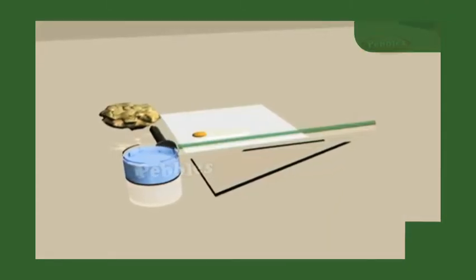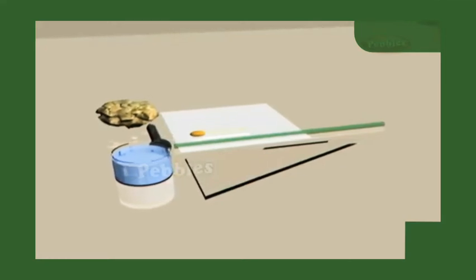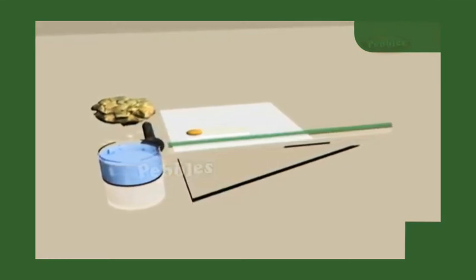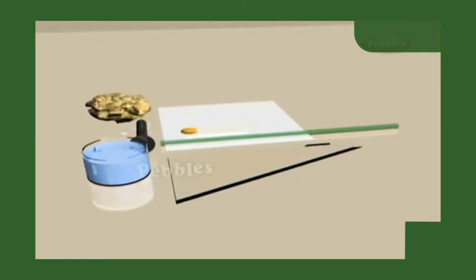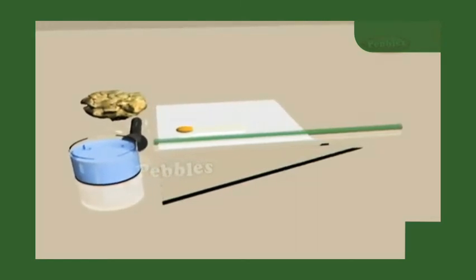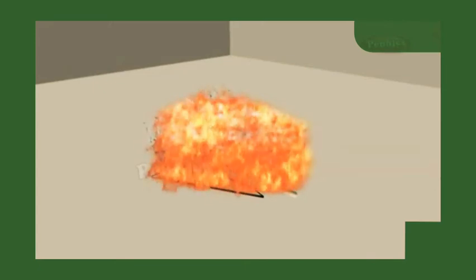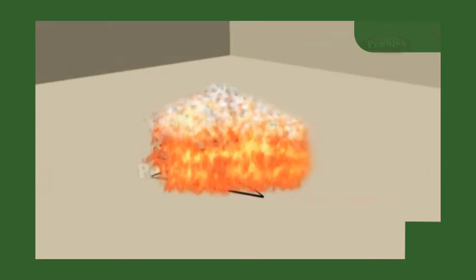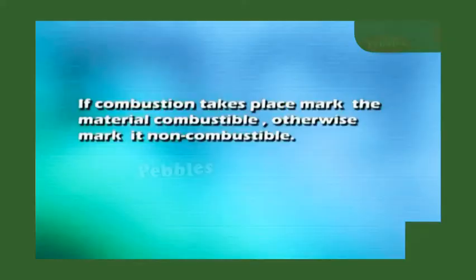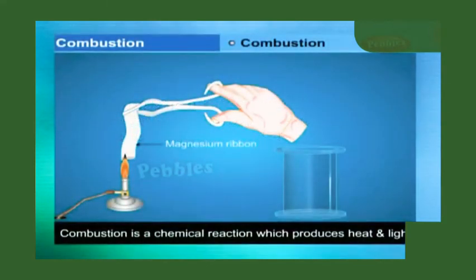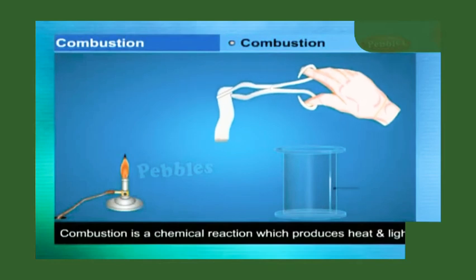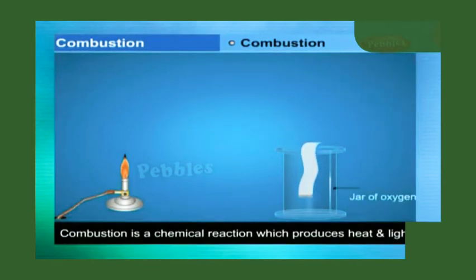Consider materials like straw, matchstick, kerosene oil, paper, iron nails, stone pieces, glass, etc. Those that burn are called combustible. If combustion takes place, the substance is considered combustible; if not, it is considered non-combustible. Combustion, recall again, is a chemical reaction which produces heat and light.